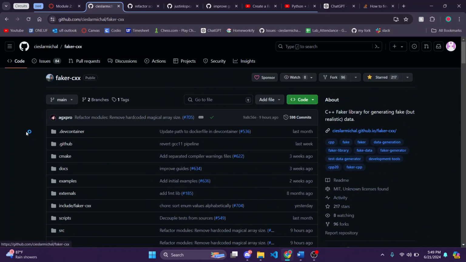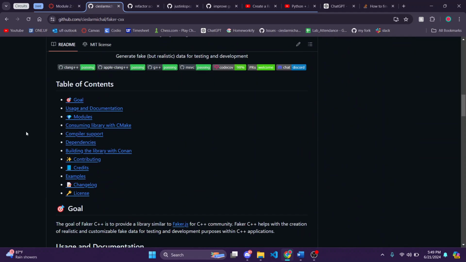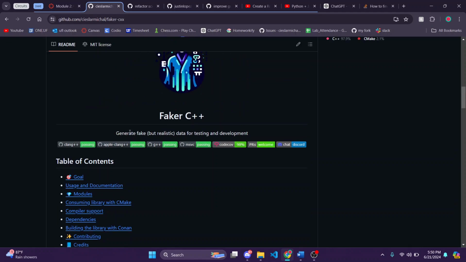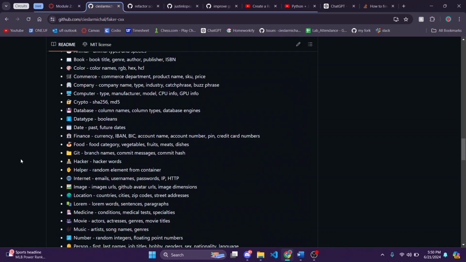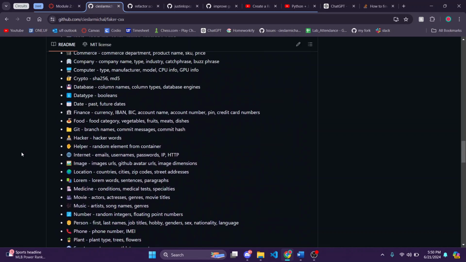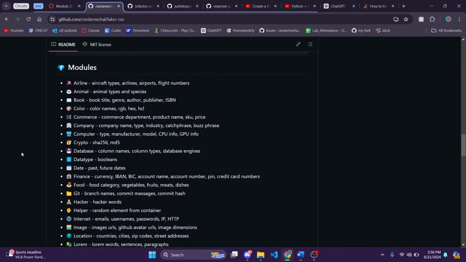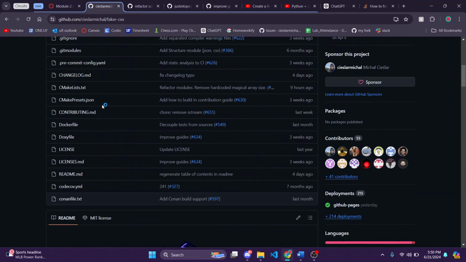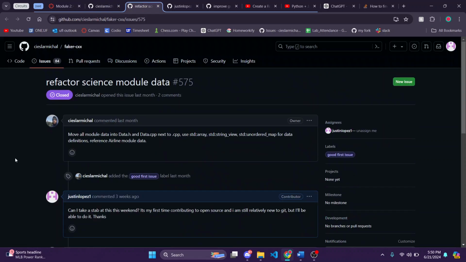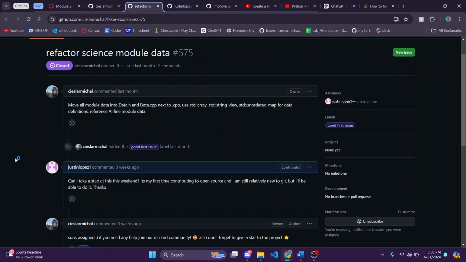It's called Faker CXX, and this project is a C++ library that's used to generate fake but realistic data. It can generate data about all kinds of modules, all these modules you see here. It's really cool. And here's the issue that I worked on.